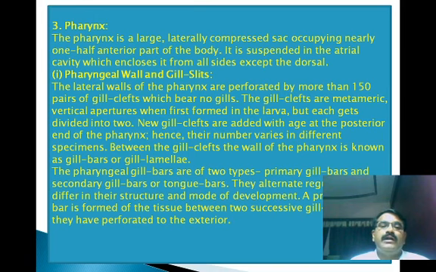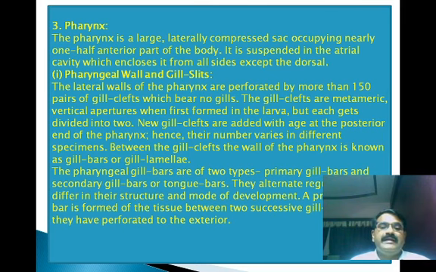Now the pharyngeal wall and gill slits. The lateral walls of the pharynx are perforated by more than 150 pairs of gill clefts which bear no gills. The gill clefts are metameric vertical apertures when first formed in the larva, but each gets divided into two new gill clefts, and more are added with age at the posterior end of the pharynx. Hence the number varies in different specimens. The wall of the pharynx between the gill clefts is known as gill bars or gill lamellae.